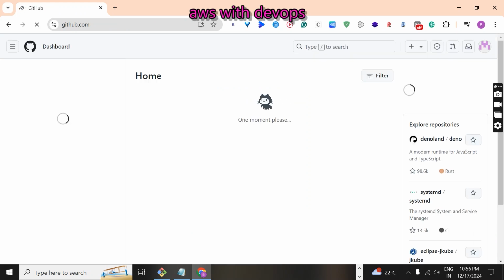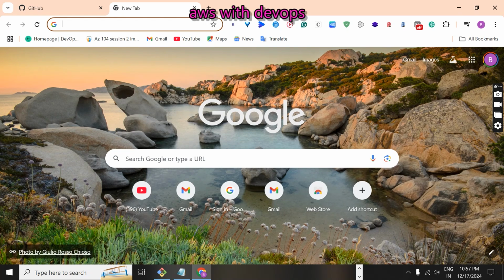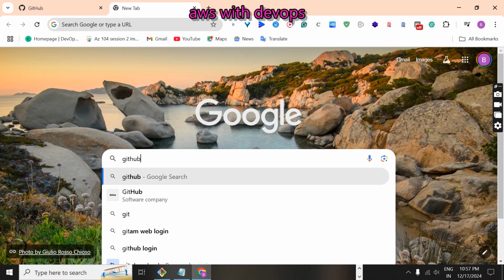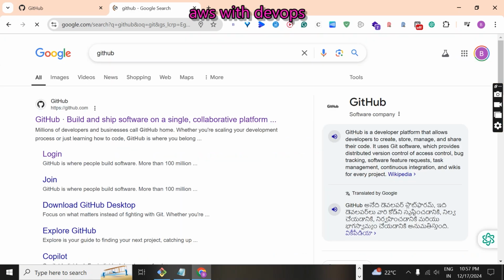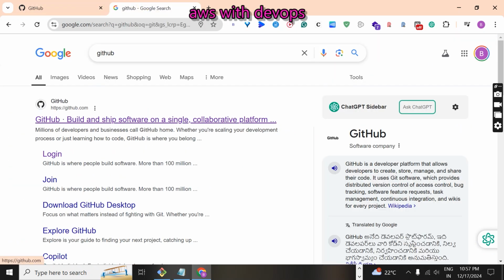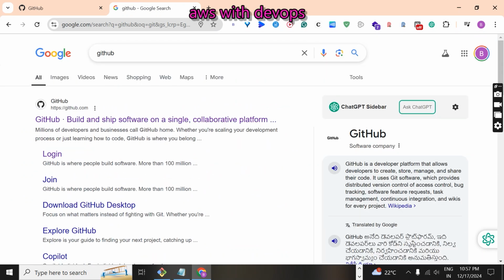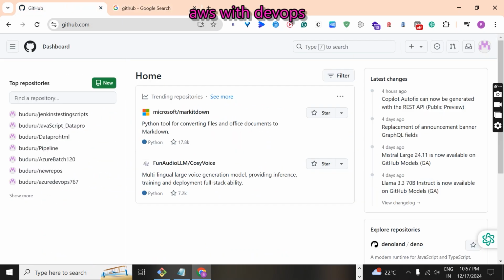I am already having the account in GitHub. If you don't have an account, just go to Google and search for GitHub. This page will open, and you can create your account. Account creation is very simple, and there are a lot of YouTube tutorials on how to create an account, so you can watch from there. After creating the account, these are all my repositories.